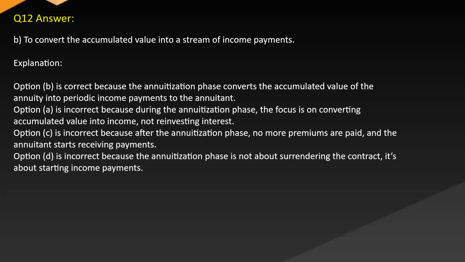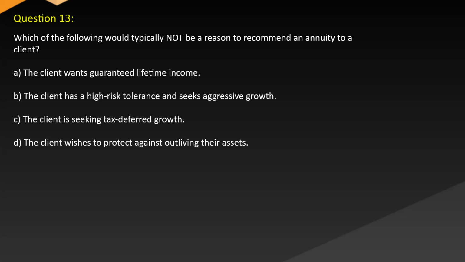Question 13. Which of the following would typically not be a reason to recommend an annuity to a client? A. The client wants guaranteed lifetime income. B. The client has a high-risk tolerance and seeks aggressive growth. C. The client is seeking tax-deferred growth. D. The client wishes to protect against outliving their assets.